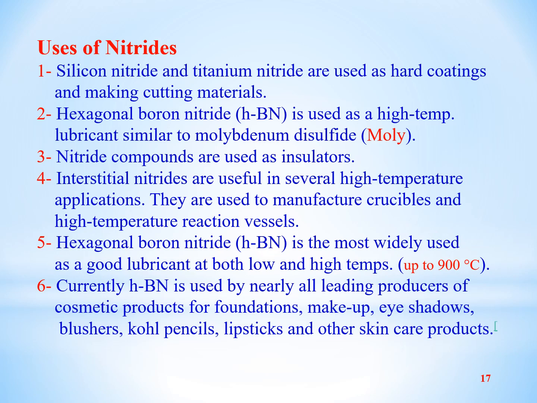Currently, hexagonal boron nitride is used by nearly all the leading producers of cosmetic products for foundations, makeup, eyeshadows, blushes, kohl pencils, lipsticks and other skin care products. It means that hexagonal boron nitride is widely used in the manufacture of cosmetic products.